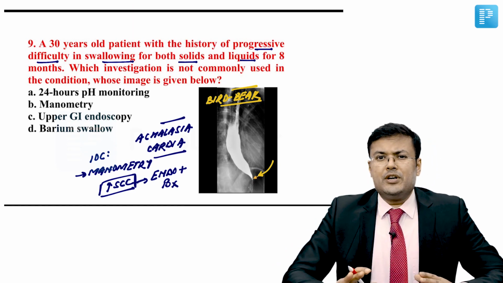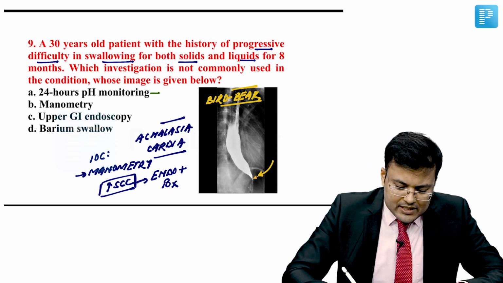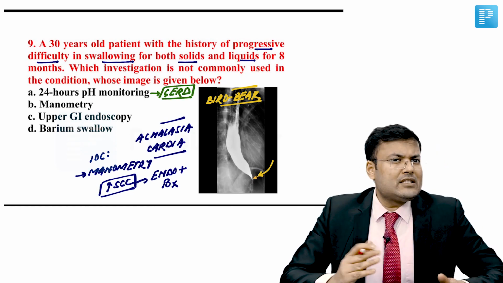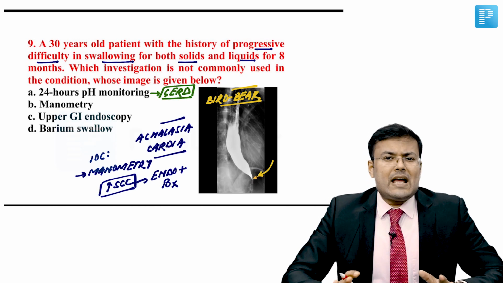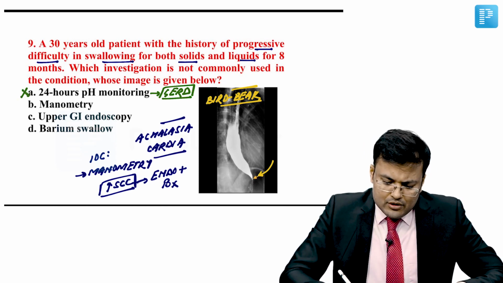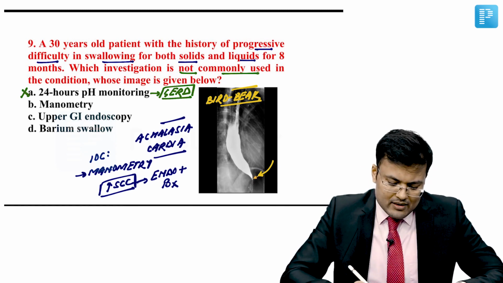See the options. 24 hours pH monitoring. You know that 24 hours pH monitoring, it is the investigation of choice for diagnosis of GERD, gastroesophageal reflux disease. It is not related to the diagnosis of achalasia cardia. So this is not commonly used for the diagnosis of achalasia cardia.